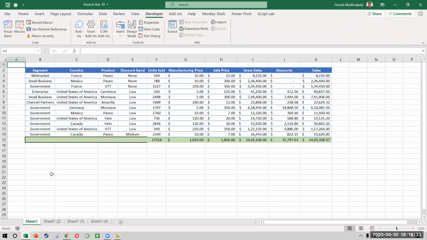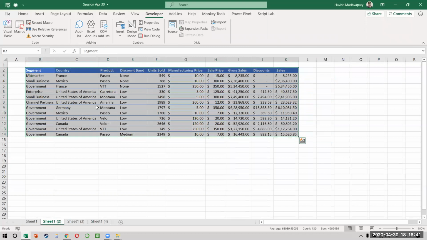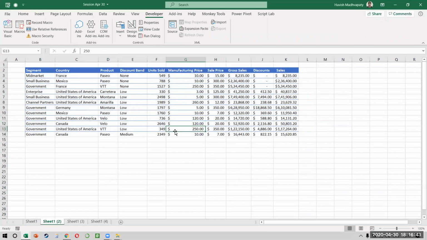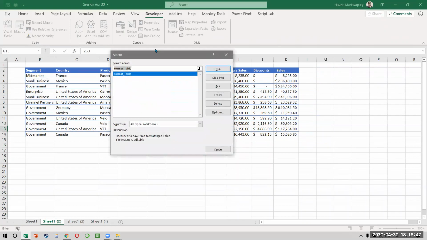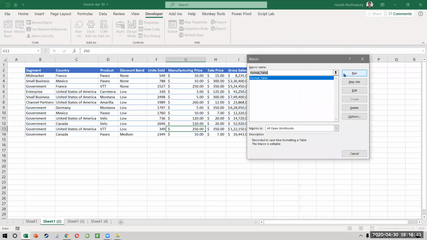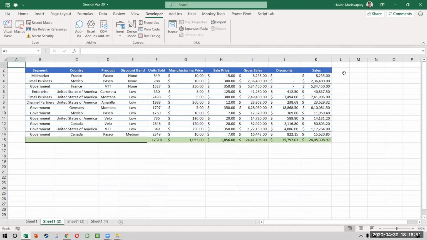So what has happened now is that we have recorded the entire macro and we have saved all these steps, right? Which means that if I have to repeat all these actions, just watch. I have a new data set with me. What do I do now? I simply click on Macros. There's a macro called format table. And if you notice, when I say Run, in one click, every single formatting is applied.